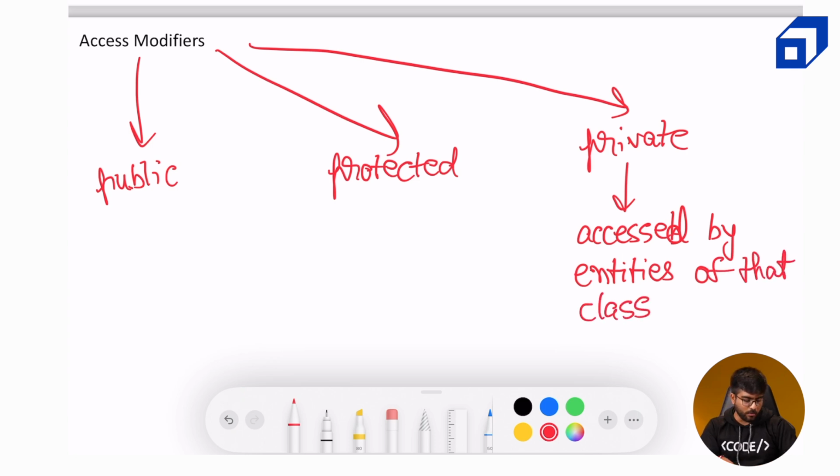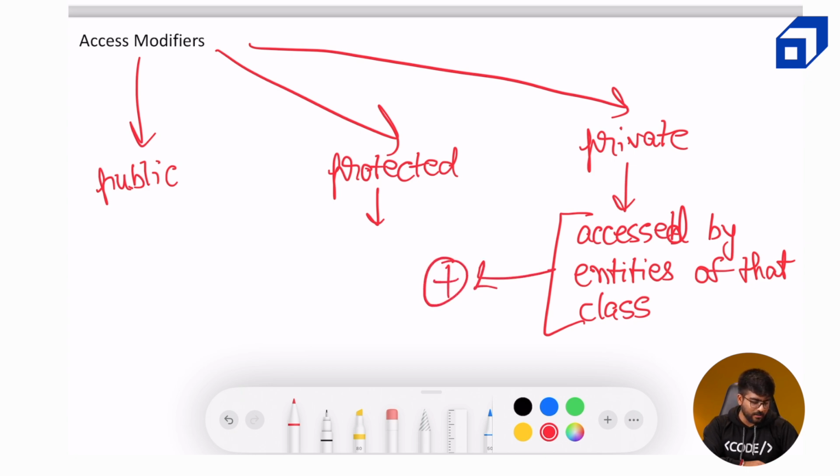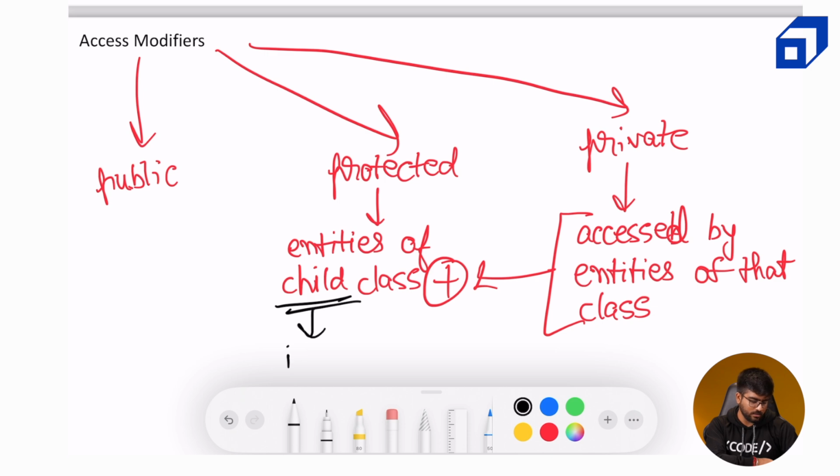When we talk about protected, it's a superset of private. It is accessed by all the entities of the class, plus it can be accessed by entities of the child class. Now this will become more clear in inheritance, so no need to worry if you don't understand it right now.